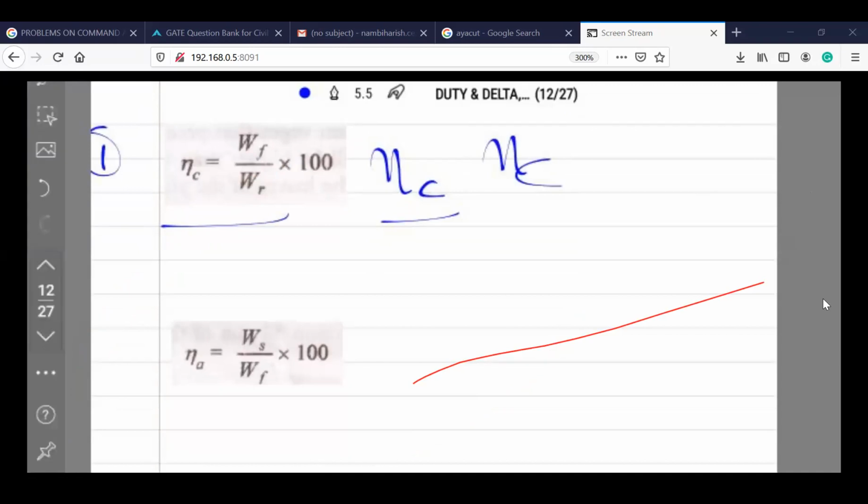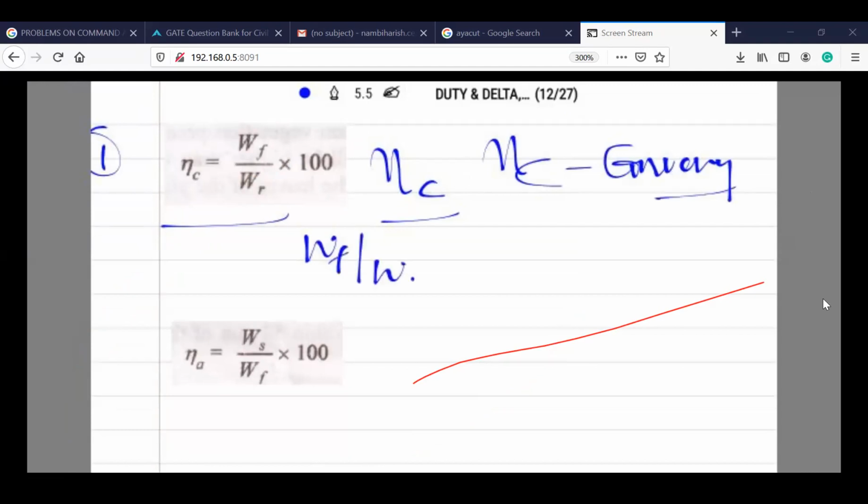Conveyance efficiency is given by the formula WF by WR into 100. What is meant by WF we discussed already: water given to the field and stored, available in the root zone. I'm doing this revision because it is required to solve the problem. I'm just giving you a glance since you don't have your notes with you.